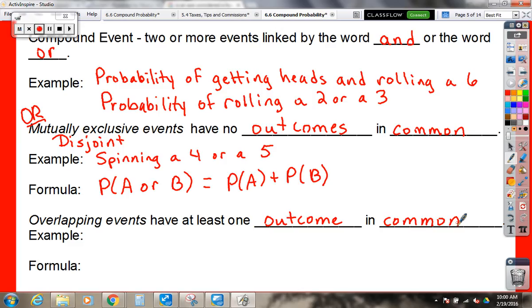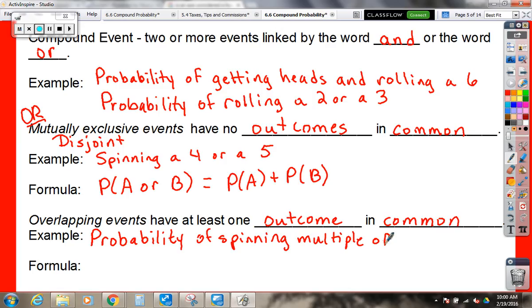So if you were to ask, what is the probability of spinning a multiple of 2 or 3 on a spinner? Are there any numbers on a spinner that might be multiples of both 2 and 3?